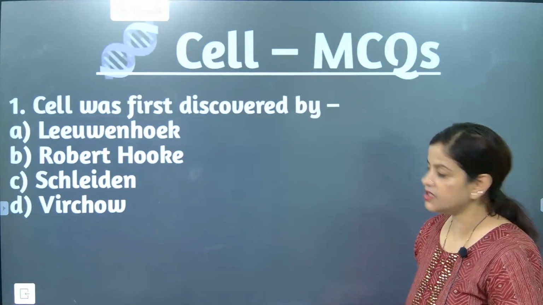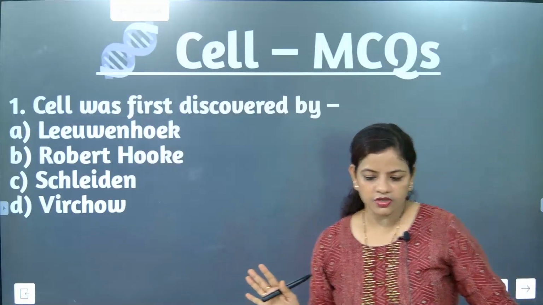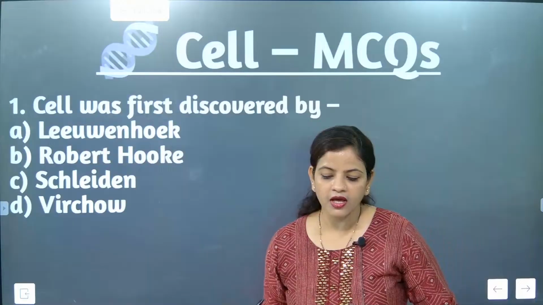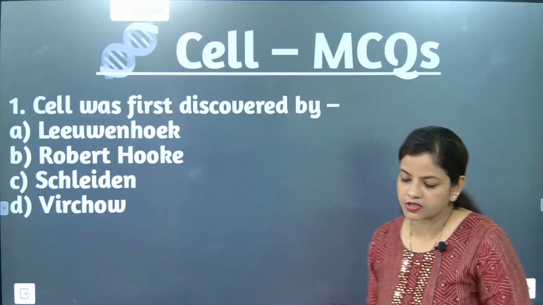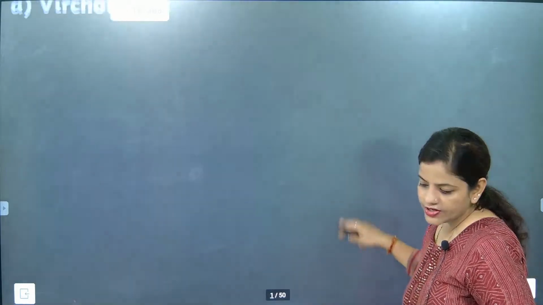The first question is: the cell was first discovered by Robert Hooke. Is the first question an easy question? Okay. The correct answer is B. The cell was first discovered by Robert Hooke. Okay. We'll go for the next question, please.